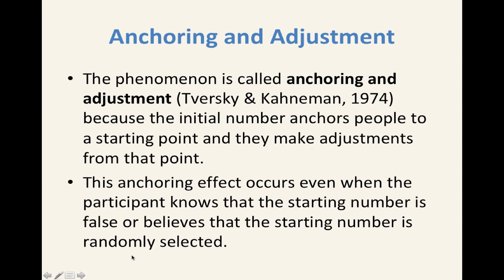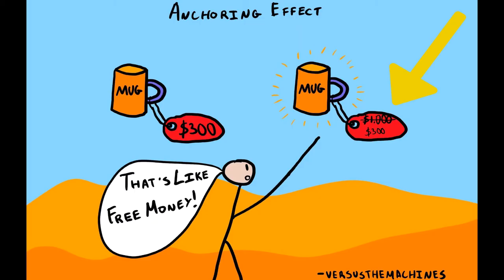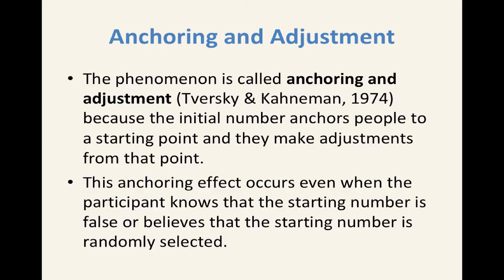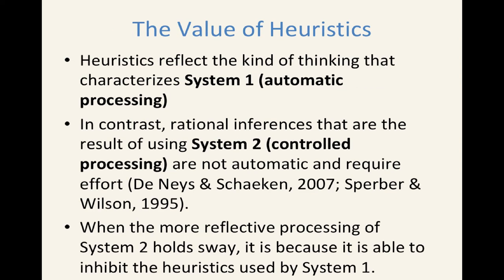This phenomenon is called anchoring and adjustment because the initial number anchors people to a starting point, and then they make adjustments from that point. So you're always sort of tethered to that initial number. This anchoring effect occurs even when participants know that the starting number is totally false, or believe that the starting number was randomly selected, like if a wheel was spun and generated the number. So even if they know that the starting number, that initial anchor, isn't valid, doesn't have any meaning, they still rely on it.